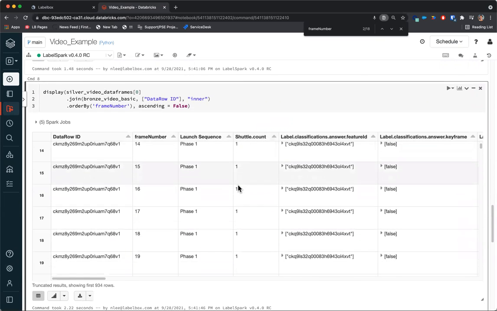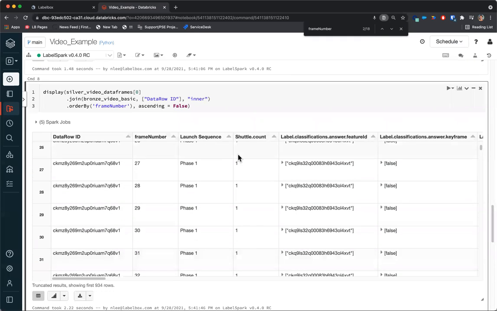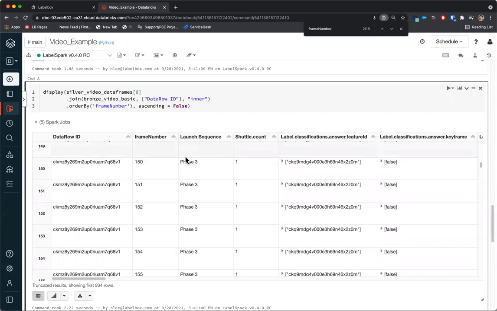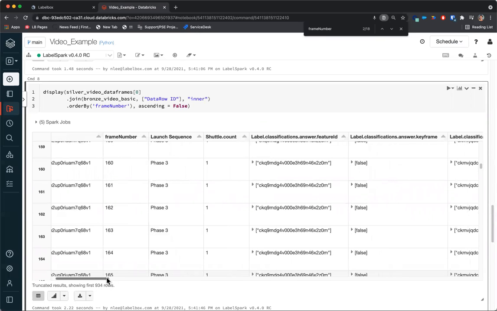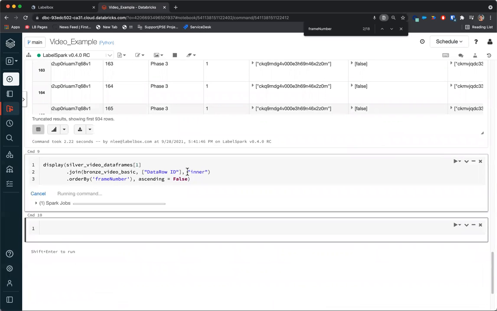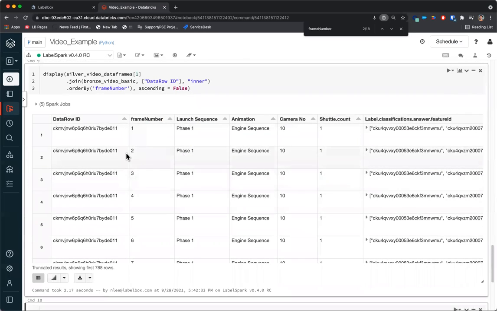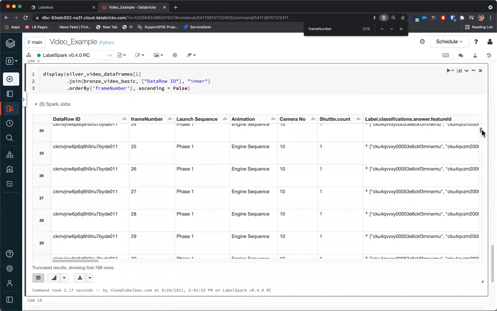And you'll notice this is a pretty boring data set because every single frame for the first couple hundred frames is about the same. But if I keep going, you'll notice each frame changes. There's a different phase of the launch sequence. The shuttle count does not change because there's only one shuttle that we're recording. And this is how you can handle large amounts of video data with Labelbox and use the Labelbox connector on Databricks to get all the annotations for each frame back into your data lake.